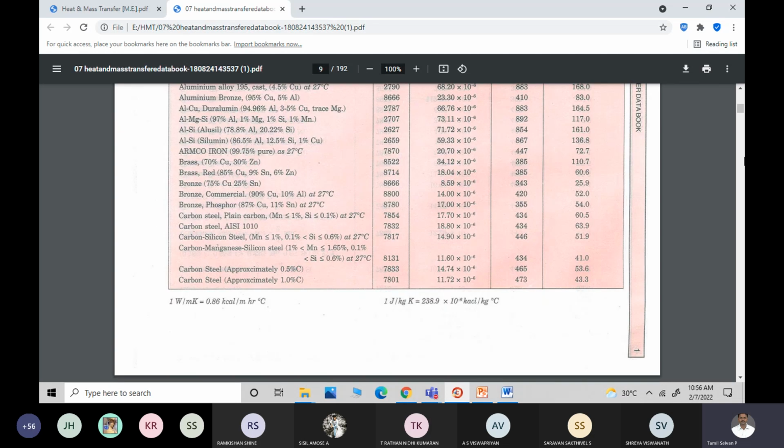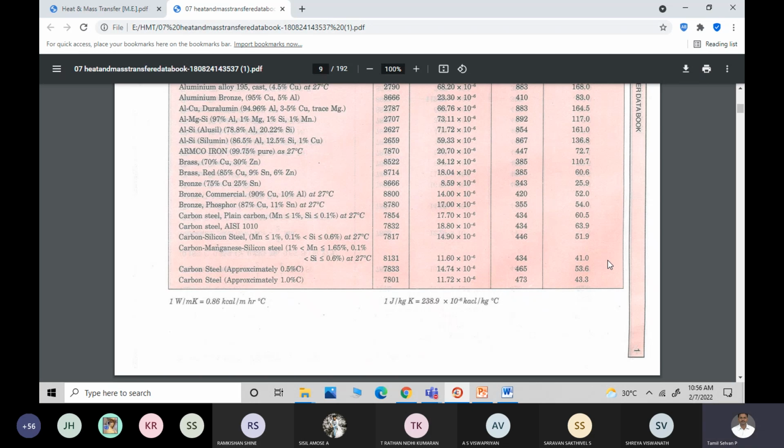So when you assume carbon steel, you will have an increase in thermal conductivity. Okay, so it depends upon what you take. It's up to you. That's where the role of the engineer comes in, right? You have to decide which one.